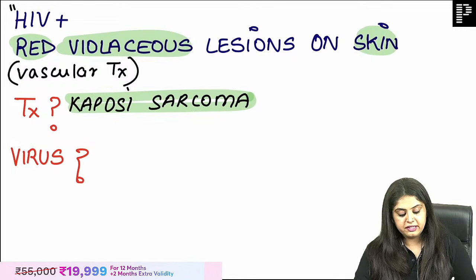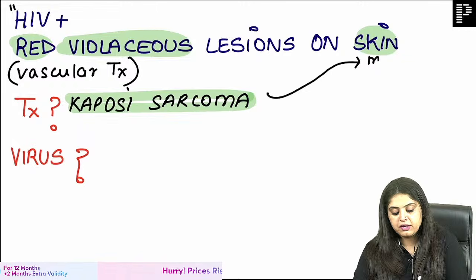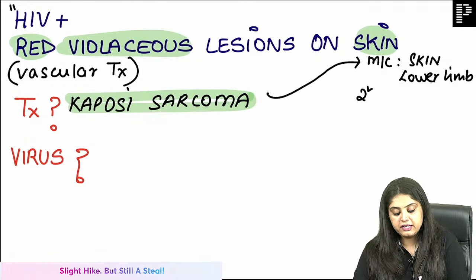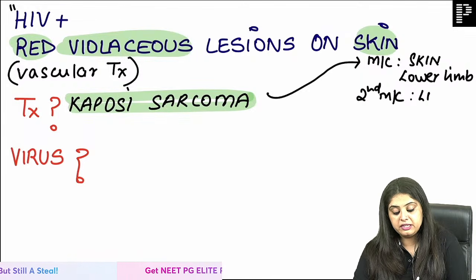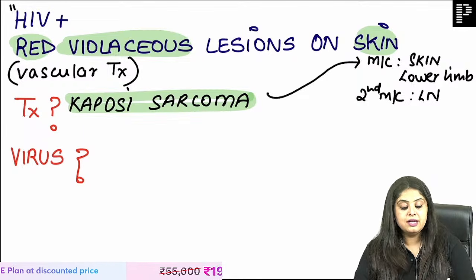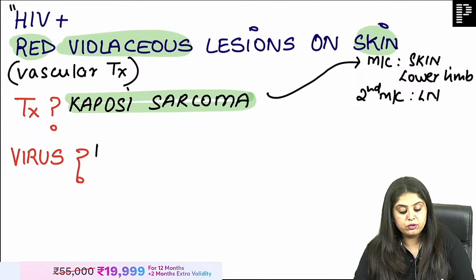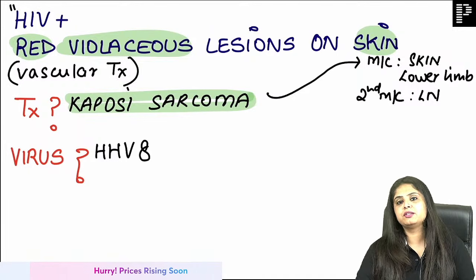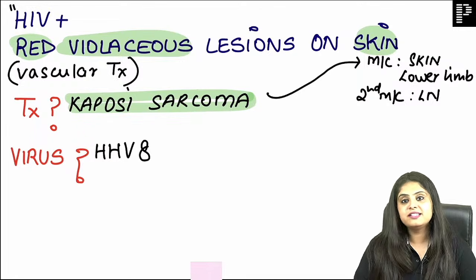where on the skin, because what is the most common site of Kaposi sarcoma? It is going to be the skin of where? Of the lower legs or the lower limbs. But if they ask you the second most common site, that is going to be the lymph node. These are the first two derma questions. My microbiology question is going to be, it is associated with human herpes virus 8, which you guys are my micropatho, so you answer on my face. So it is HHV8, very good.